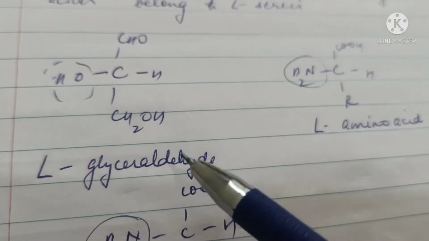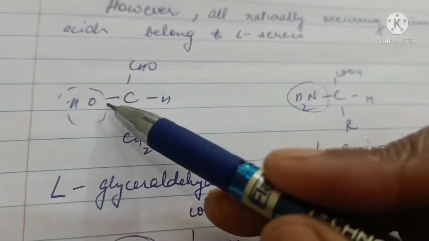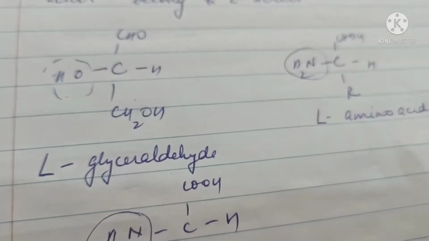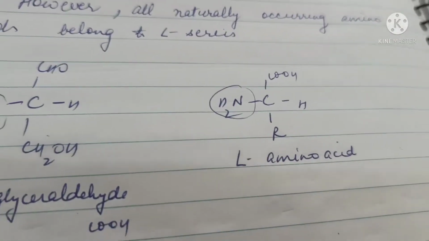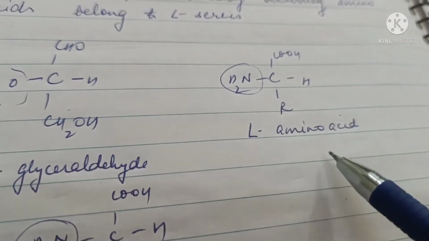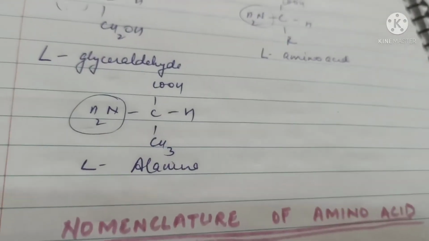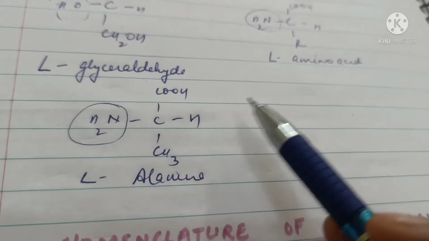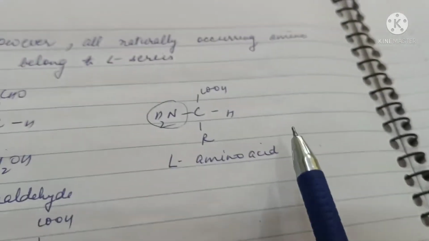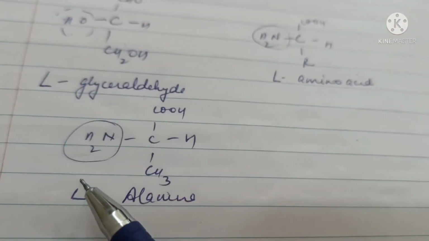L-glyceraldehyde has OH on the left hand side. Similarly, an L-amino acid will have NH2 on the left hand side attached to the chiral carbon atom. For example, this is L-alanine.